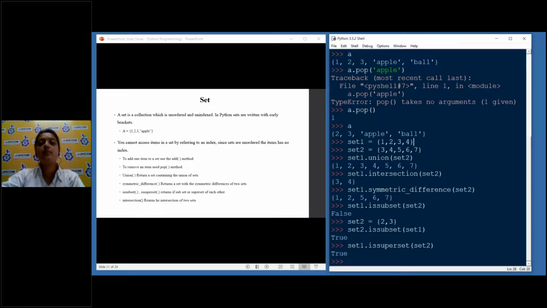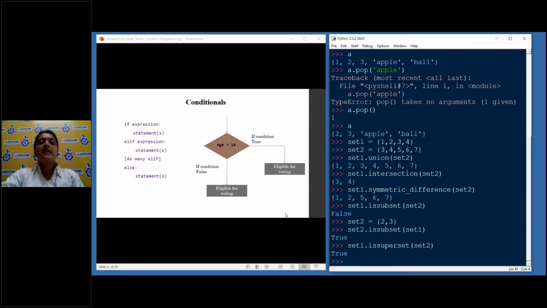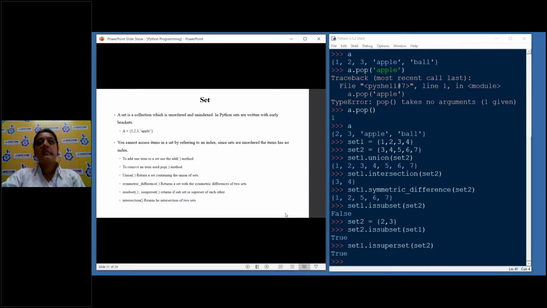So obviously set 1 is a superset. So this was all about sets, and nothing really difficult about this. The names of the methods are also very simple and easy to remember, like union and intersection. These are the same ones that we learned in class 11, 12, and even after. So this was all about the basic data structures of Python.